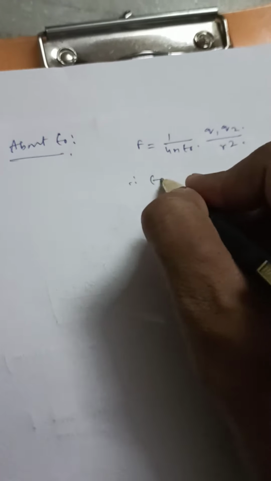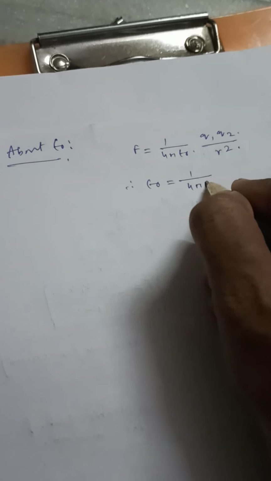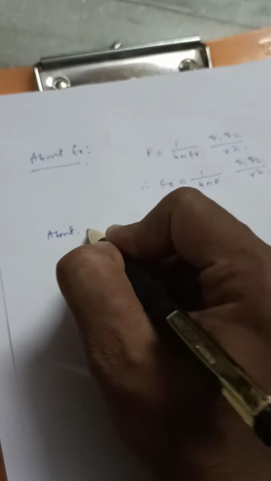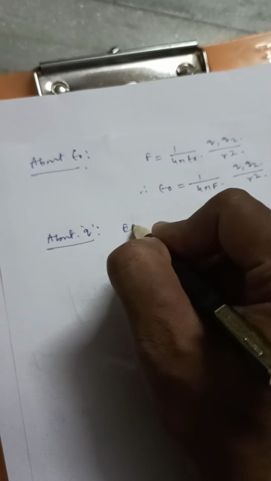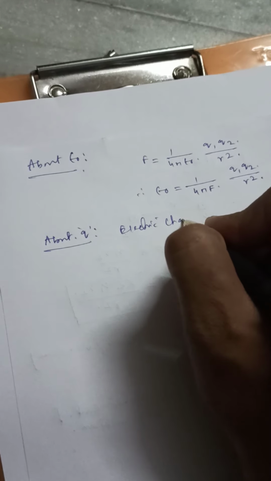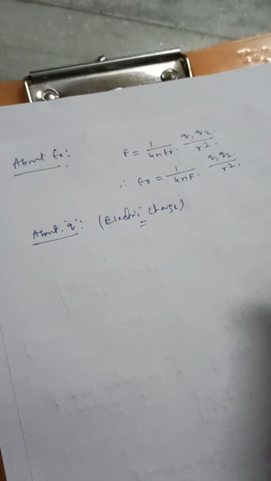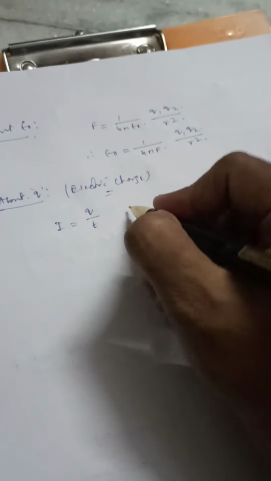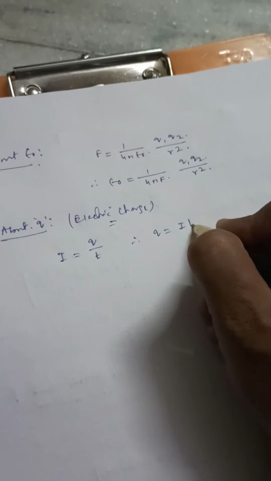Now about epsilon 0, if I concentrate on that, we have F equal to 1 by 4 pi epsilon 0 Q1 Q2 by R square. So epsilon 0 becomes 1 by 4 pi F Q1 Q2 by R square. Now about electric charge, small q, according to SI system, we know that electric current I equal to Q by T. So from here Q becomes I into T.